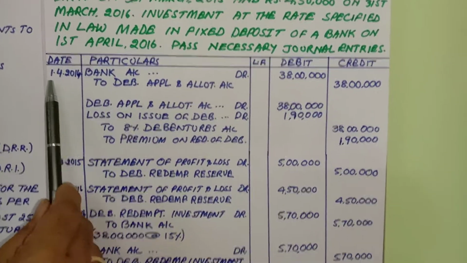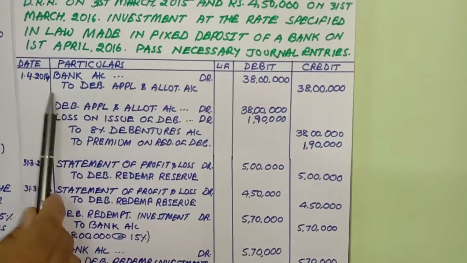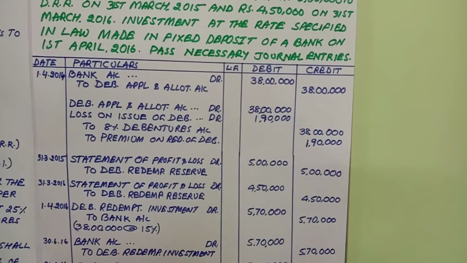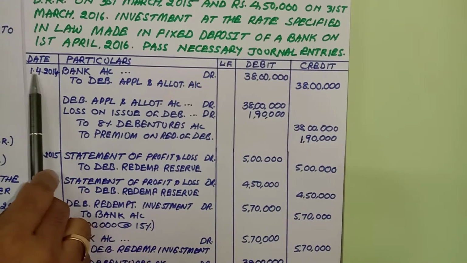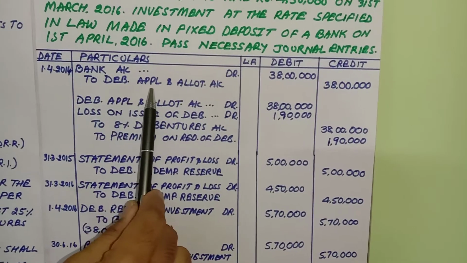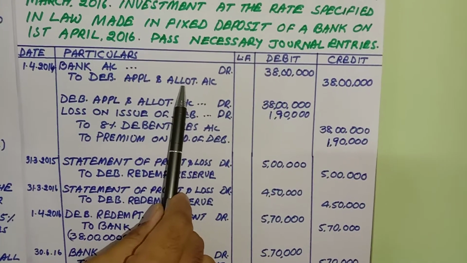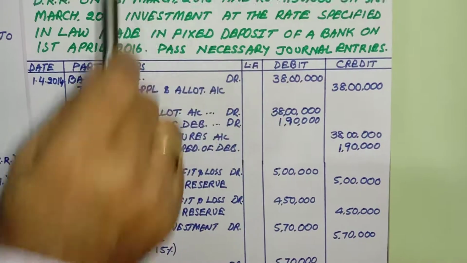Now let's see how journal entries we can write. We can write the issue date. Dates are very important in this. You can make a table, and after making the table you have to start. So 1st April 2014, bank account debit to debentures application and allotment 38 lakhs. This is the amount we got, 38 lakhs.